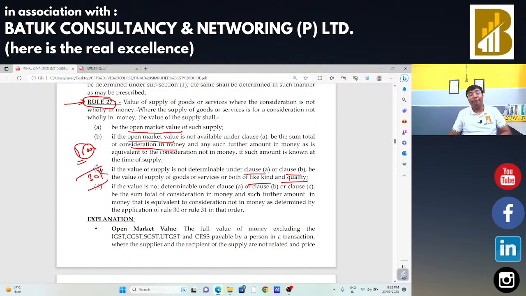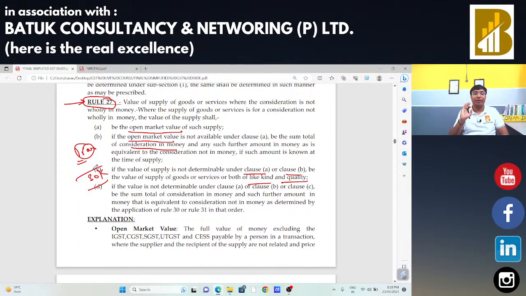Next, if we are not going to decide the value as per points A, B, and C, that is open market value, money plus monetary value, or the like kind, like quality value, in that case, we need to take the reference of rule number 30 and 31. That means rule number 30 and 31 will be the master rules. Rule number 30 and 31 are the master rules under GST for valuation. So, in case of money plus monetary consideration, this is the way.